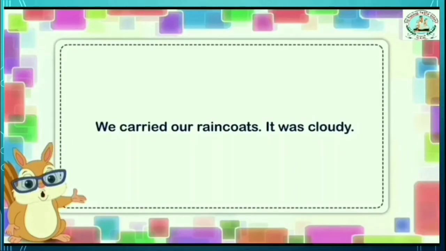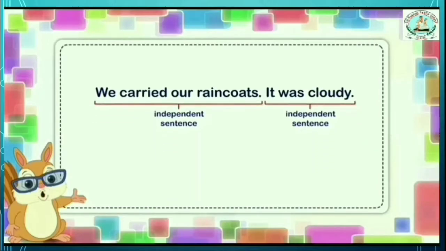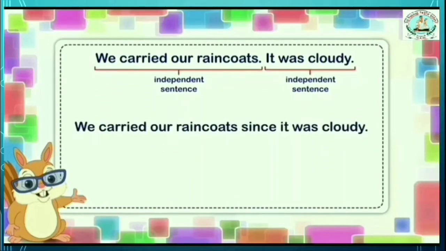Here two independent sentences: we carried our raincoats, it is a complete sentence; it was cloudy. Now look at this sentence: we carried our raincoats since it was cloudy. So here the two sentences are connected by a subordinating conjunction, that is since.